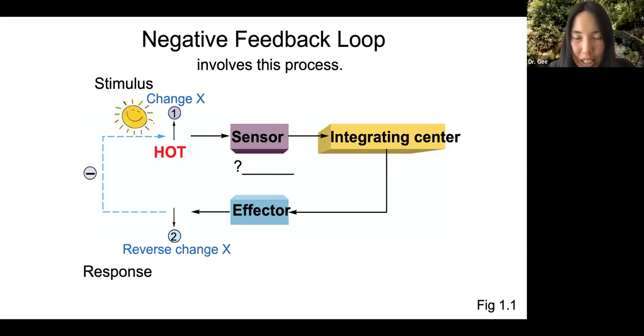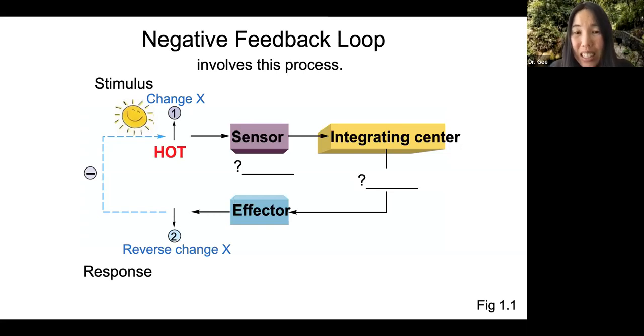At the integrating center, the information is taken in and a decision needs to be made on what to do about it. So in this case, the integrating center is also in the brain. In fact, it's in an area called the hypothalamus, which we'll come upon again. It's the area that controls the temperature of your body. The integrating center takes in the information that is too hot and then decides how you're going to cool off.